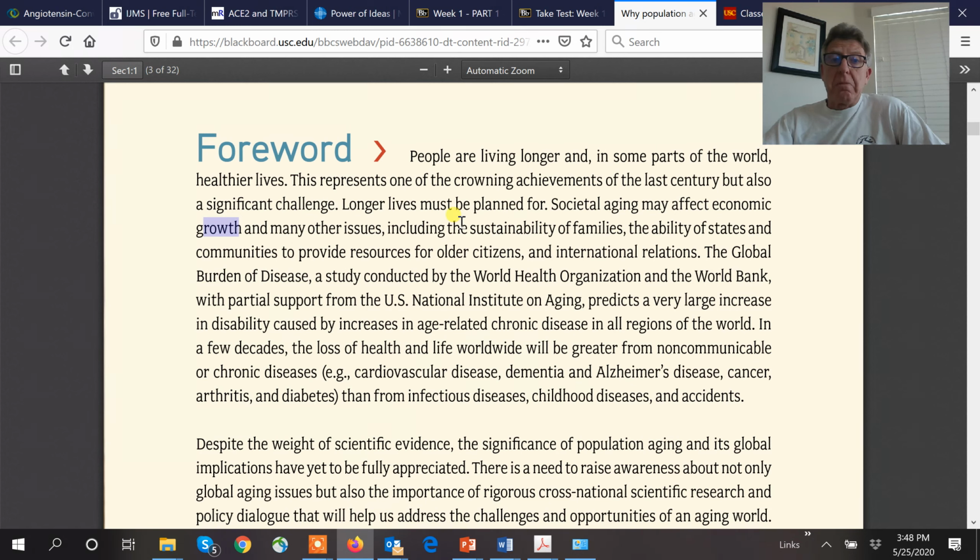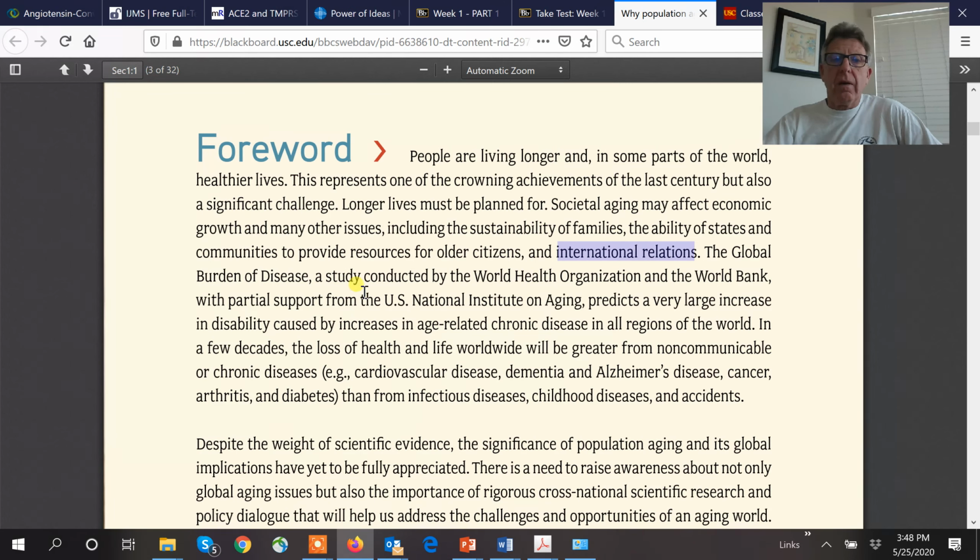Sustainability of the family structure. Are you going to be able to have a house where you can have three generations in it? If not, who's going to finance the assisted living? All this kind of stuff. Do we have good community development that's going to provide resources for older citizens? And if we find answers, this is a big deal. You're going to find jobs worldwide once you figure it out.